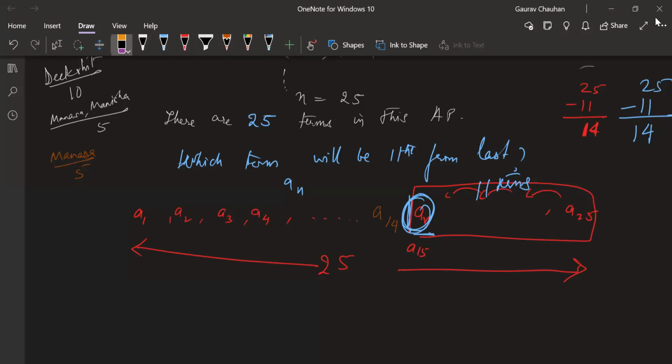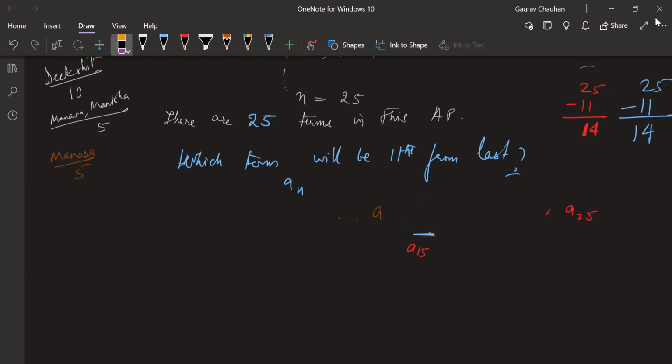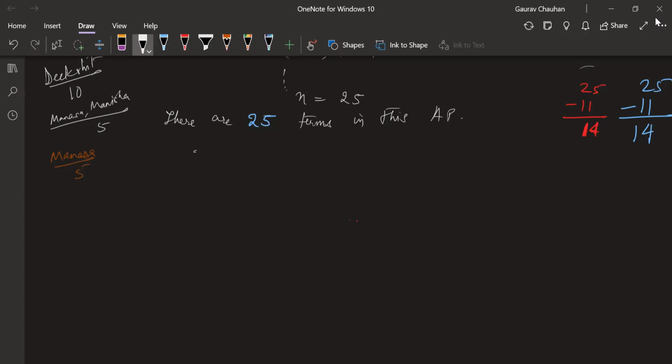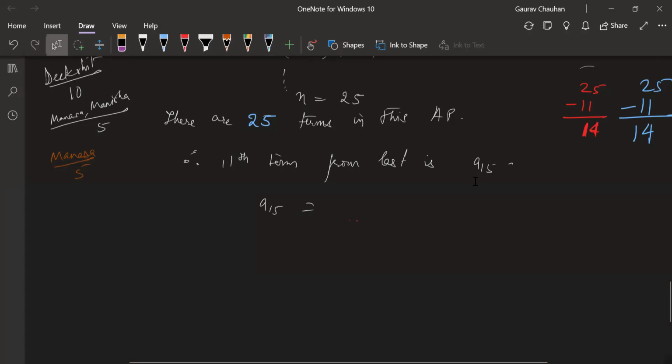Cool. So simple, guys. Now what you have to do: which term will be 11th from last? It will actually be the 15th term that is 11th from the last. So this question you ask yourself and you say, there are 25 terms in the AP. You don't have to write all this explanation in your notebook when you write the answer. Therefore, 11th term from last is A15,